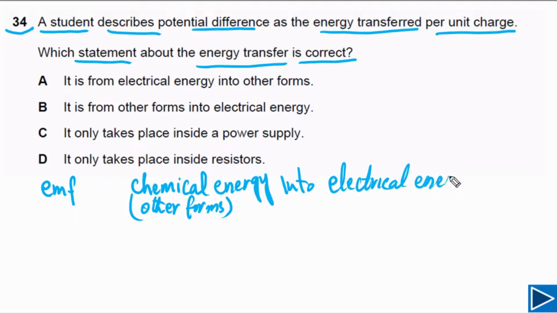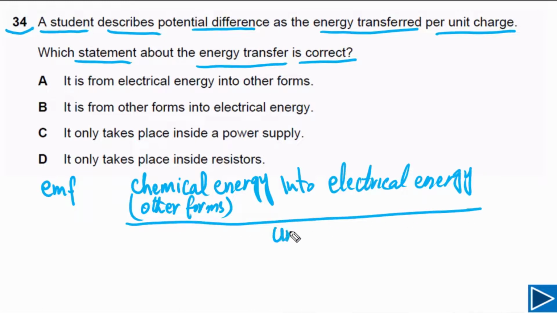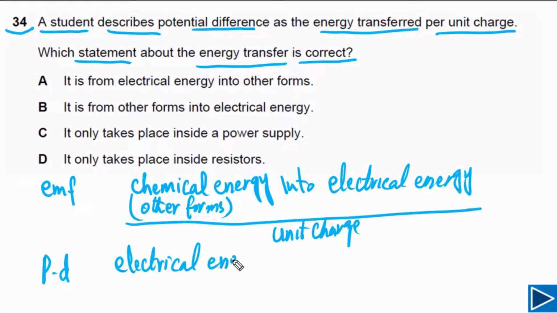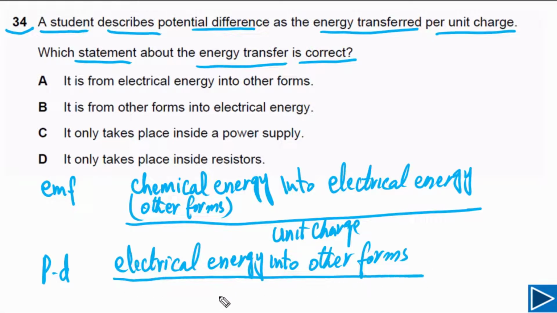So this is how we can define EMF: chemical to electrical energy per unit charge. For potential difference, this is just the reverse. We can say electrical energy converted into other forms of energy per unit charge. So that is what we call potential difference.